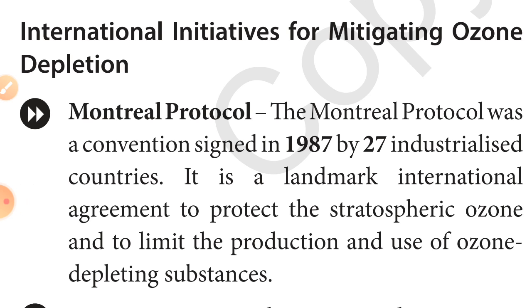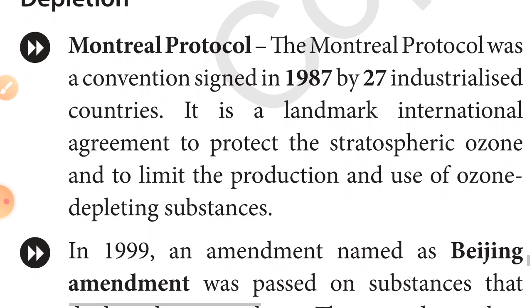Then the Montreal Protocol was signed in 1987 by 27 industrialized countries. It is a landmark international agreement to protect the stratospheric ozone by limiting the production and use of ozone depleting substances. It means those 27 industrialized countries signed the protocol to reduce the total emissions of ozone depleting substances in their countries, which is always helpful in reducing ozone depleting substances.